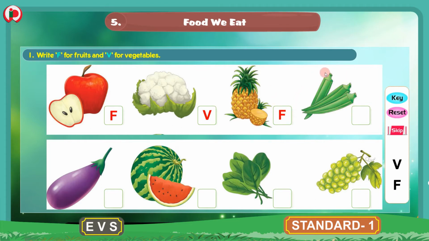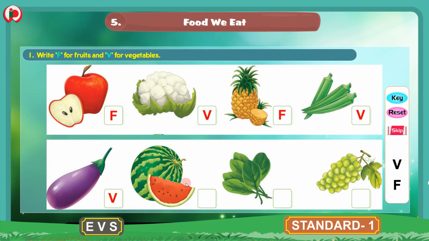Next, this is a lady's finger. This is a lady's finger and lady's finger is a vegetable. So we will write V. We will write V for vegetable. And the next is, this is a brinjal. This is a brinjal and brinjal is a vegetable. So we will write V for vegetable.